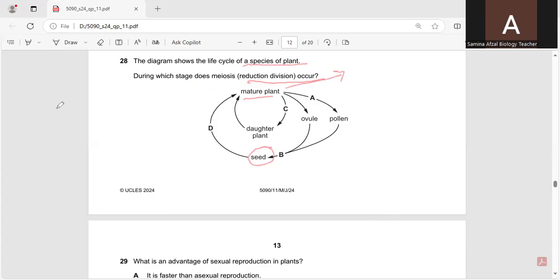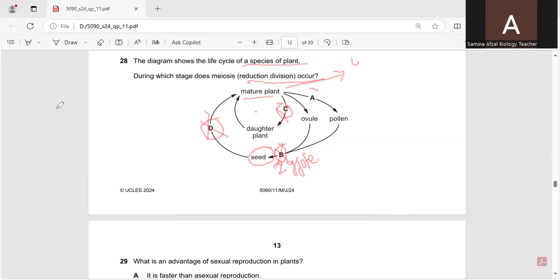They will have a full set of chromosomes. C will also have the full set of chromosomes. The seed, which is formed after the formation of zygote, will have the full set of chromosomes. So the B, C, and D options are not the correct option because they will have the full set of chromosomes.